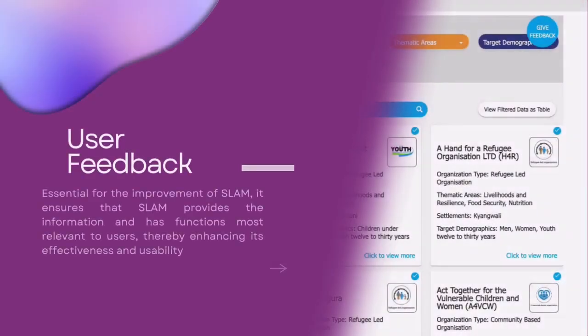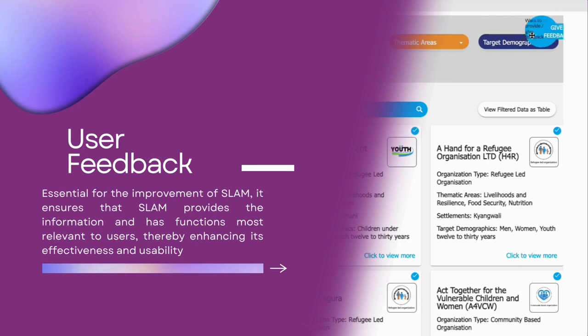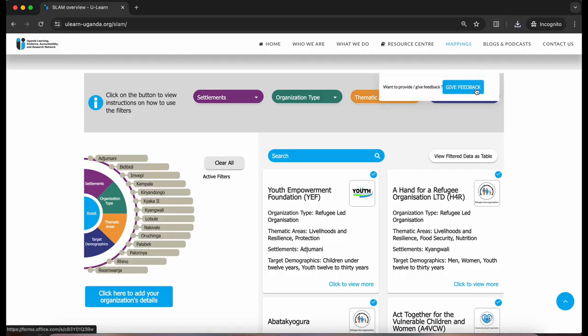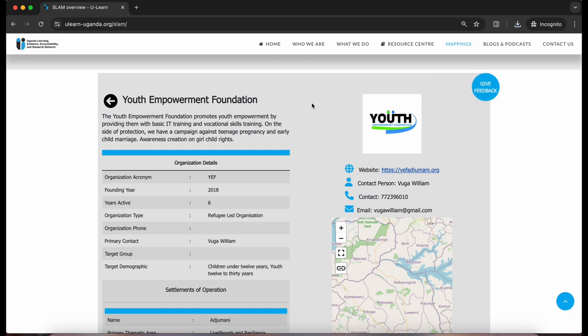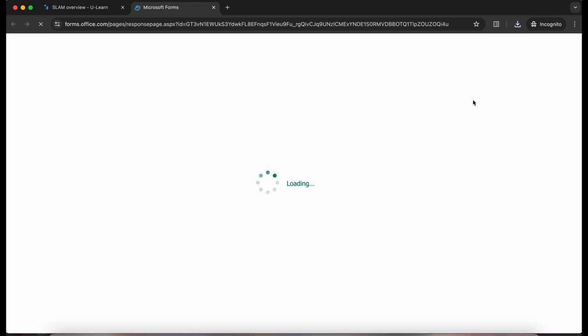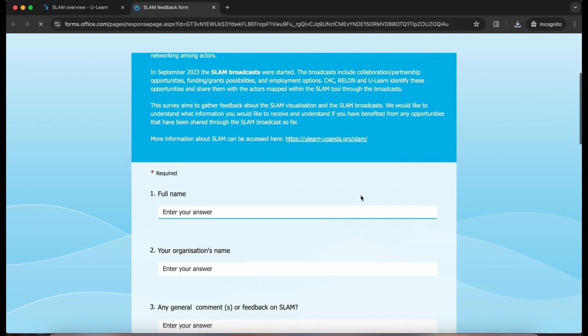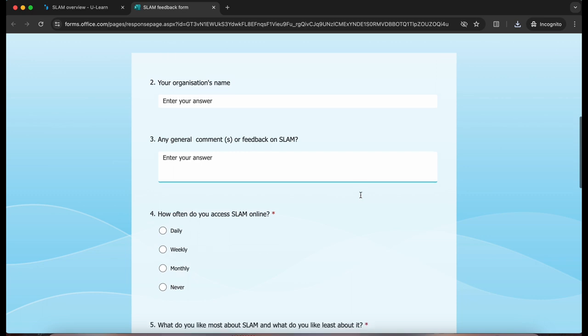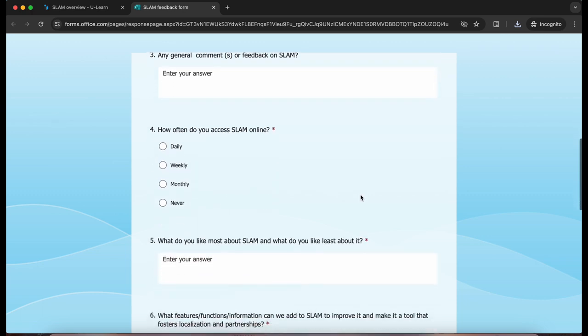User feedback is essential for the improvement of SLAM. It ensures that SLAM provides the information and has the functions most relevant to you as the users, thereby enhancing its effectiveness and usability. As you navigate through the tool, a feedback floating button is consistently visible on all pages. Clicking on this button opens up a new page with a form designed to capture your feedback. This feature ensures that all the users can easily provide their insights and experiences at any point during their interaction with SLAM.